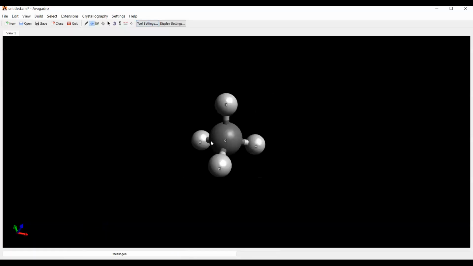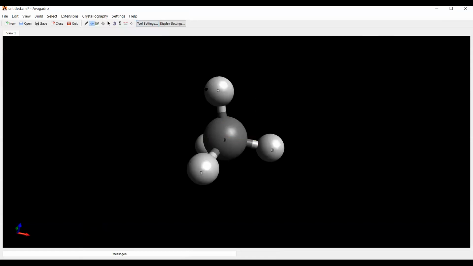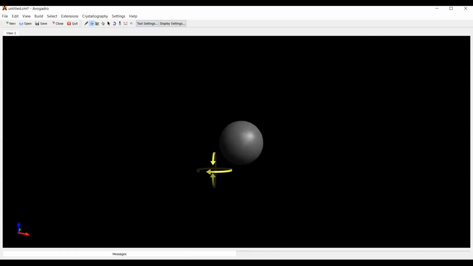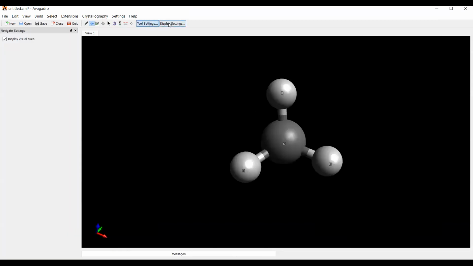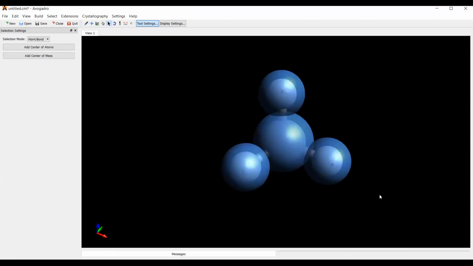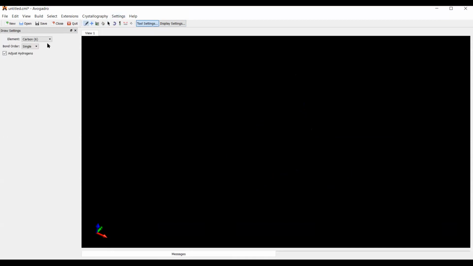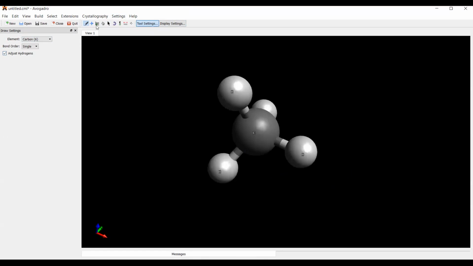Can you guys see this? Yes, sir. Hydrogens, and I'm moving it. Setting display, setting hydrogen. Delete this. Let me draw once again the carbons. Don't adjust the hydrogen. I want to adjust the hydrogen.